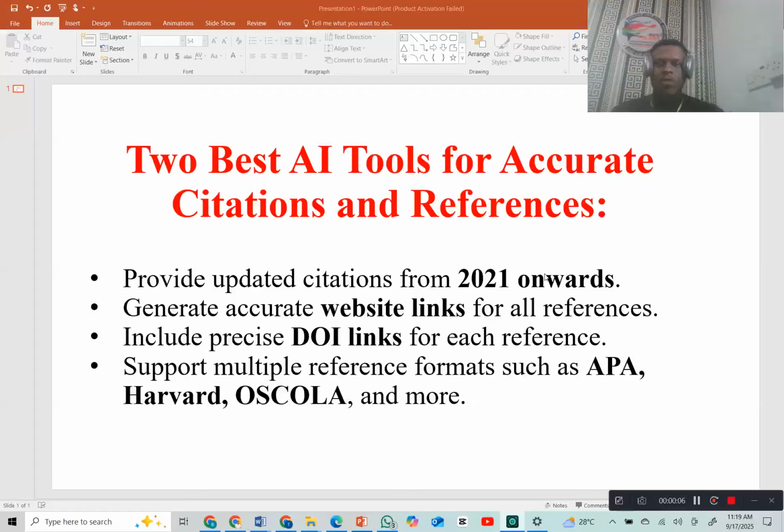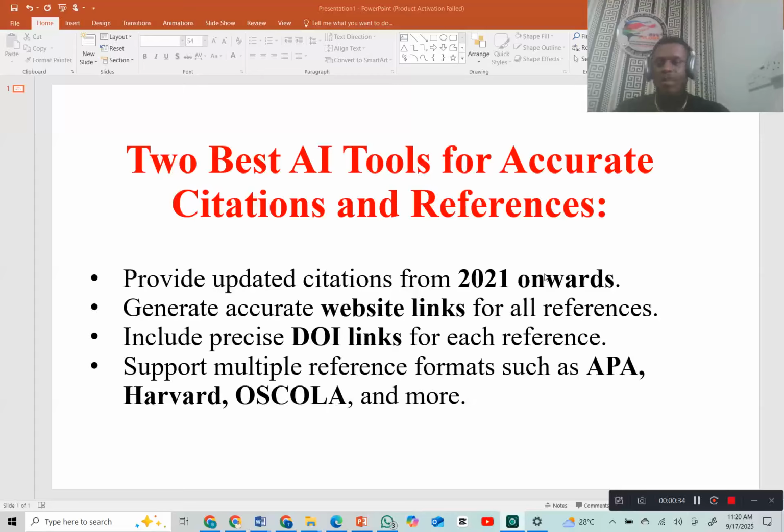Today we are going to talk about effective tools we can use to generate accurate citations and references. One thing you need to understand is that when it comes to citations and references, the quality of your work as a whole depends on it. That's why a lot of people always have issues with it.